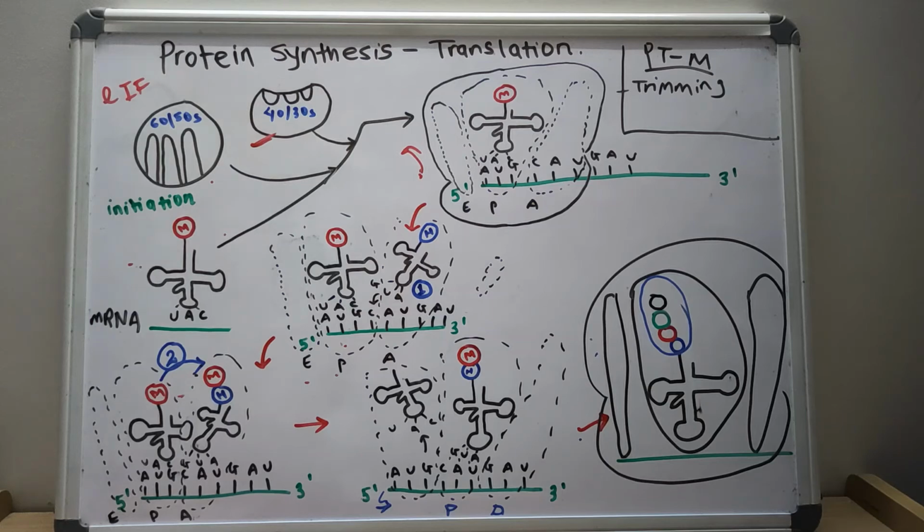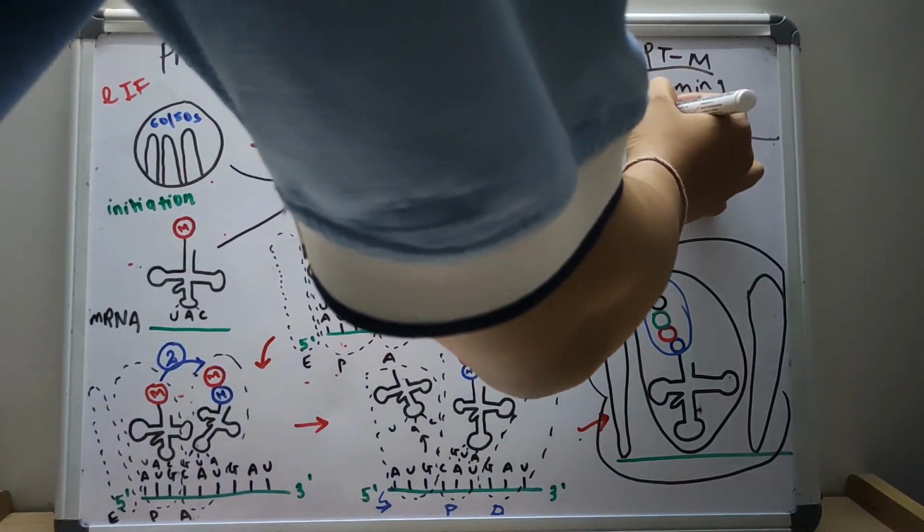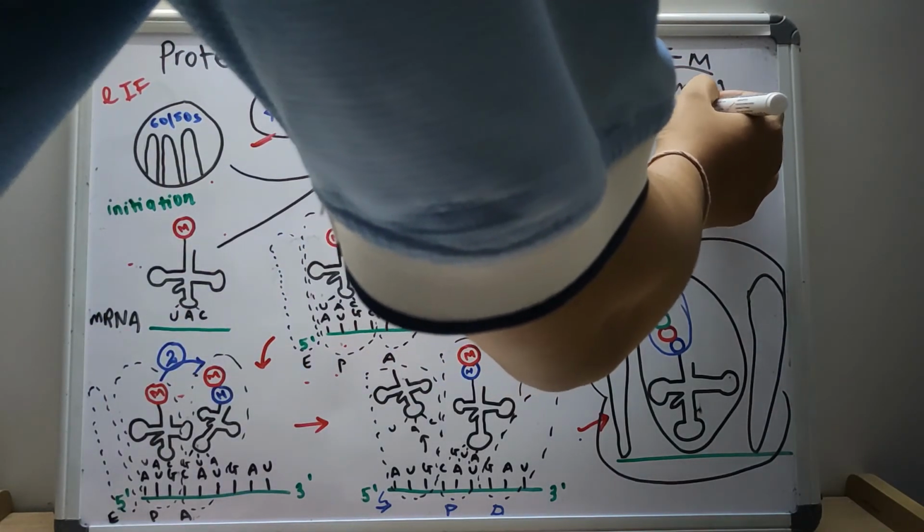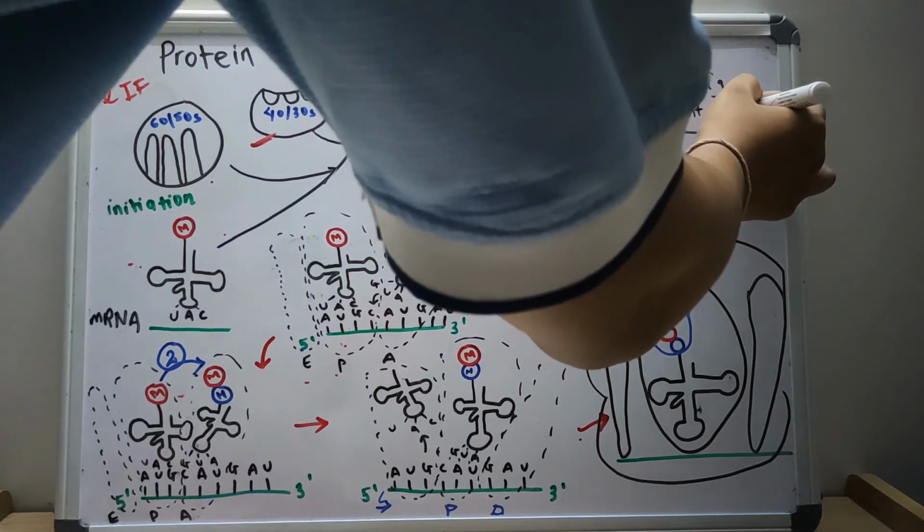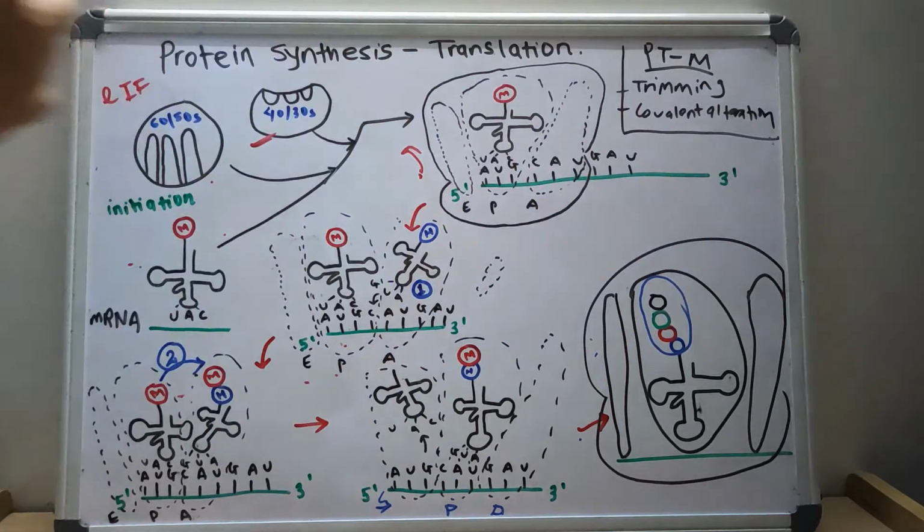And there is covalent alteration. In covalent alteration, what happens? There is phosphorylation, glycosylation, hydroxylation, methylation, acetylation, and ubiquitination.